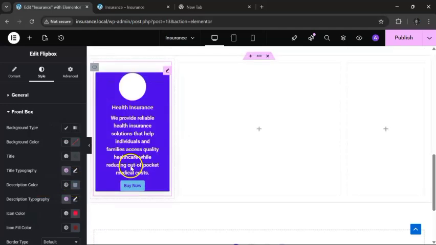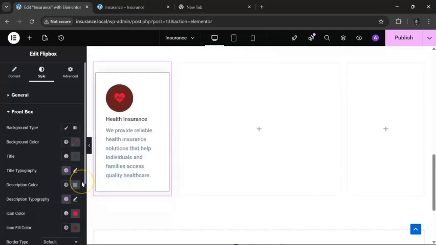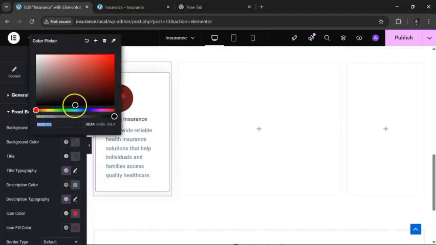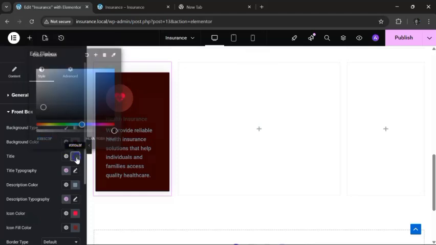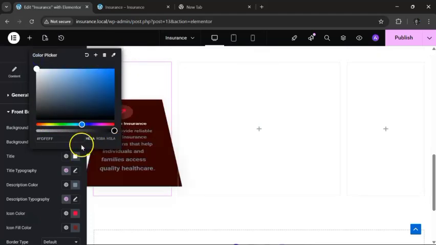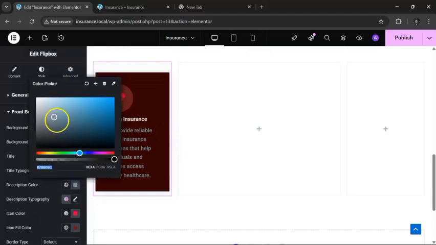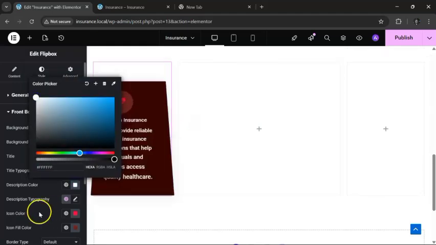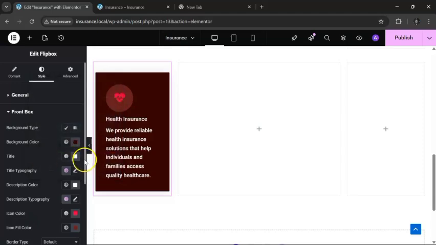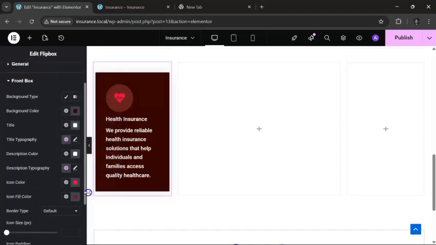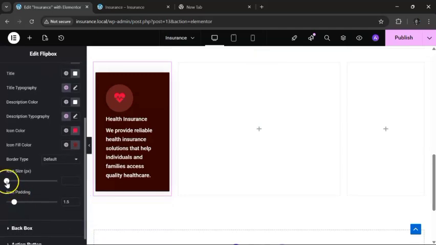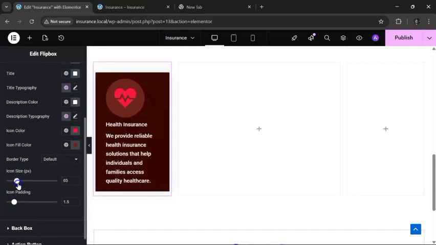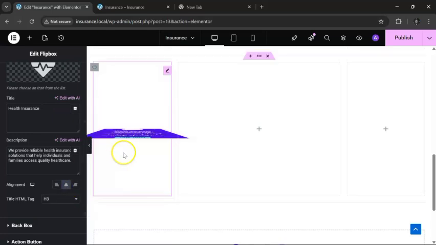I want to change my background color. So I want to have it as, let's say, reddish. That's the color of it, white. That's the more visible. And also my description, I want to make it white. I think I want to do, let's see, I want to centralize. Let's see, centralize. We want to increase it, not too much. I think this makes sense, right?